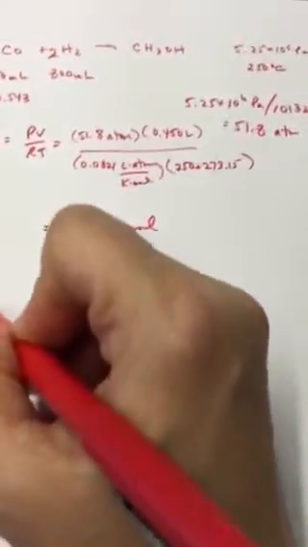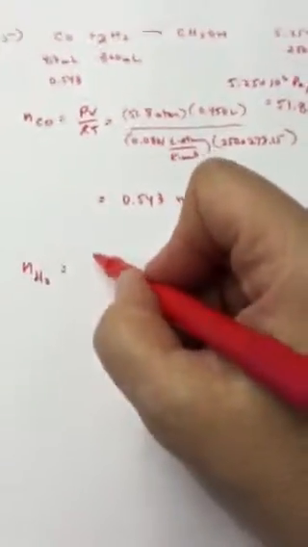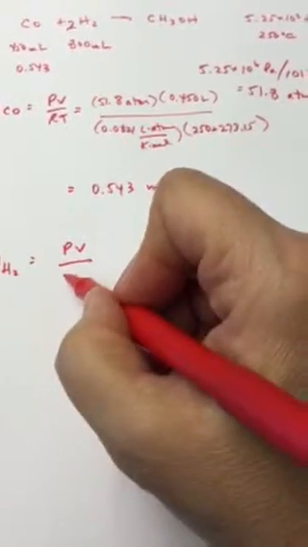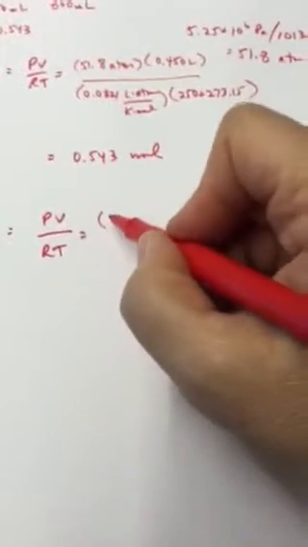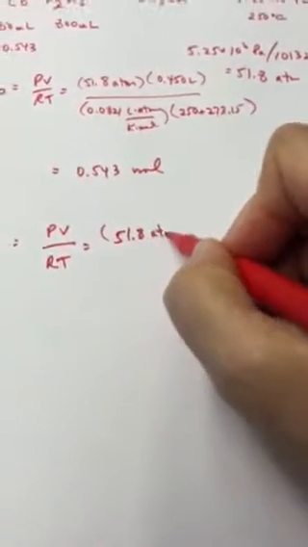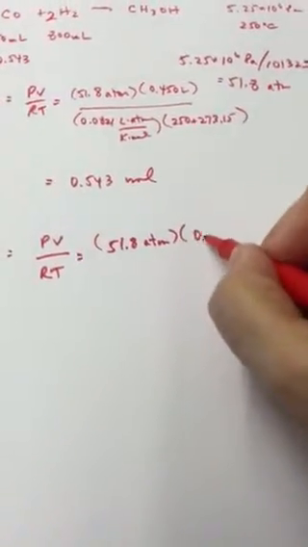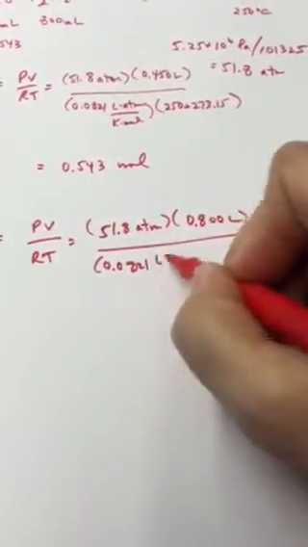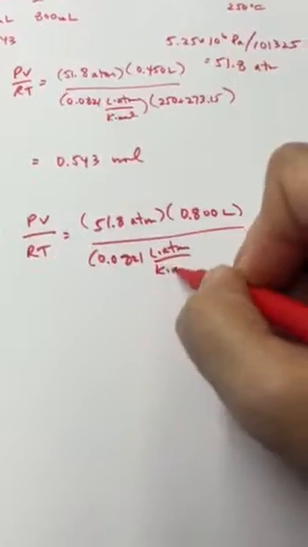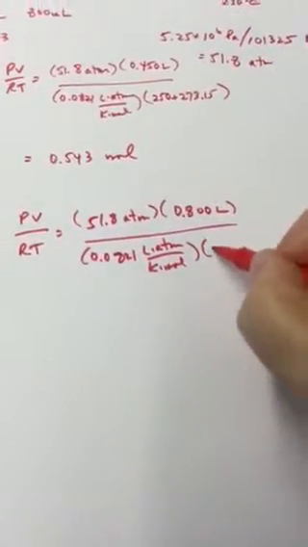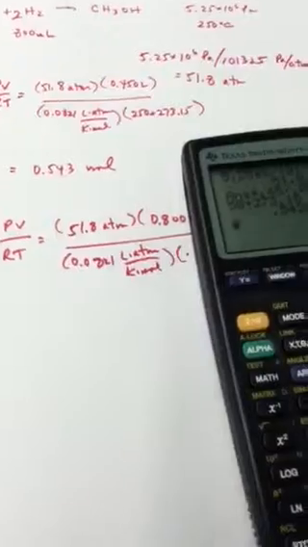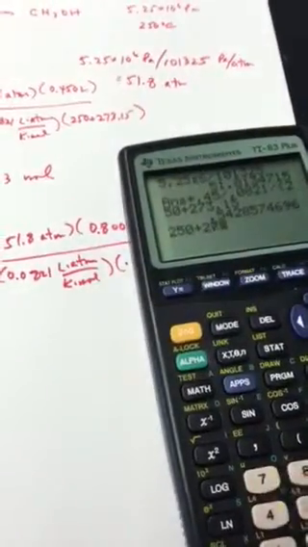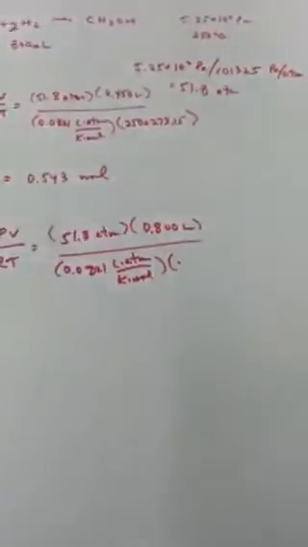So that's 0.543 moles. And then how many moles of hydrogen? So we have pressure again of 51.8 atmospheres, 0.800 liters, divided by R, 0.0821 liter atmospheres per kelvin mole, times temperature of, what's 250 plus 273? 523.15.